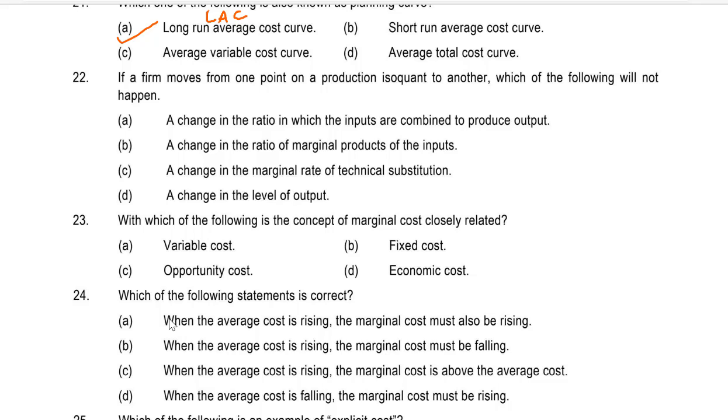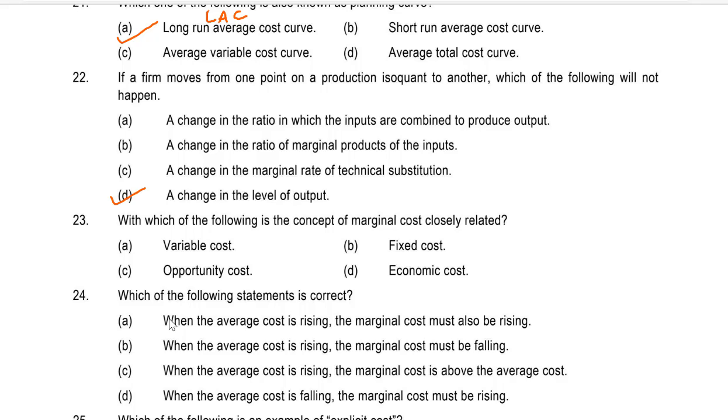B. A change in the ratio of marginal product of the inputs. C. A change in the marginal rate of technical substitution. Or D. A change in the level of output. It would obviously be D. A change in the level of output.